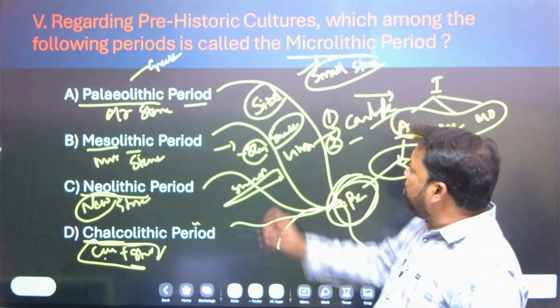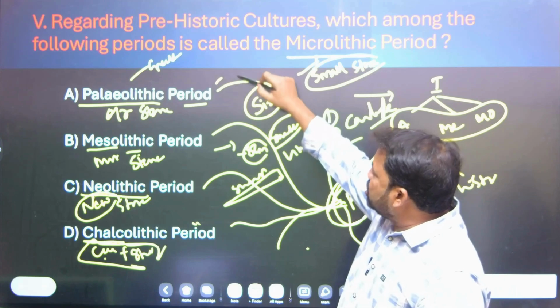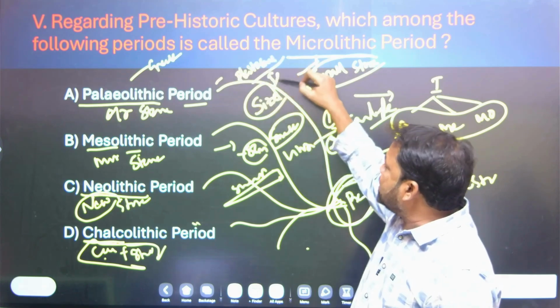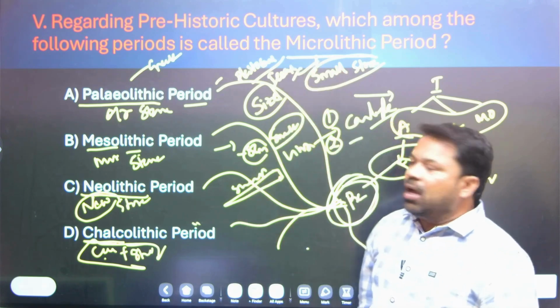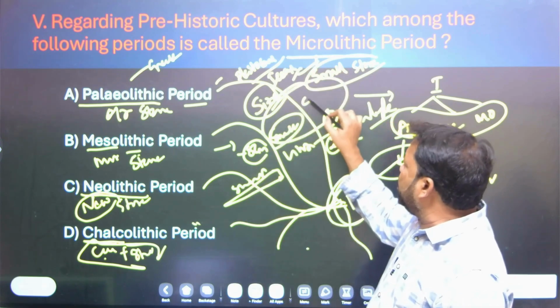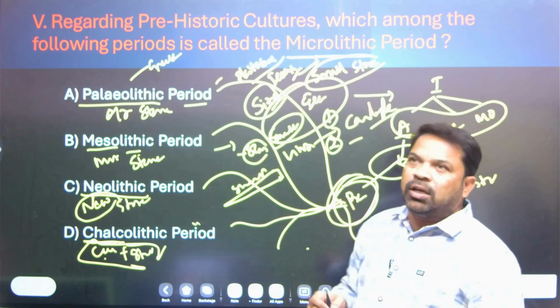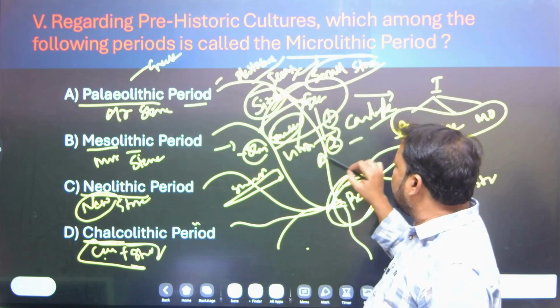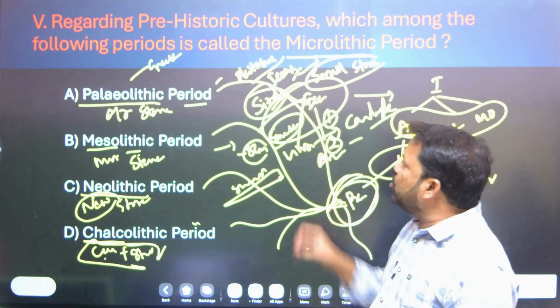Come to the point: the Paleolithic period is called the Pleistocene age. Pleistocene means ice age, and the oceans were covered by ice. So people moved from East Africa to all other continents except Antarctica in the Pleistocene age.